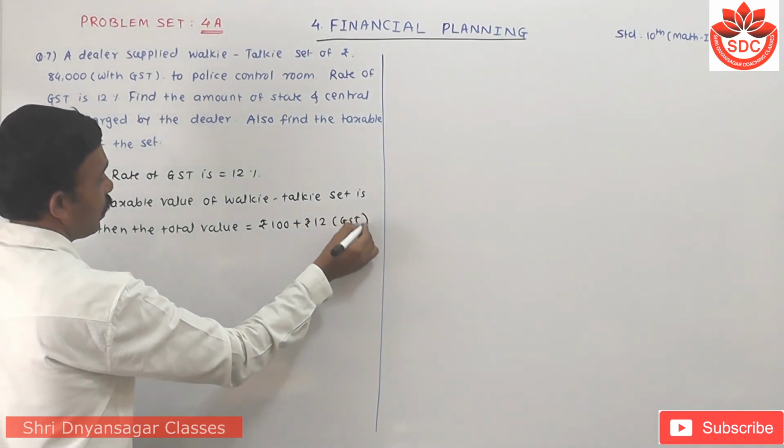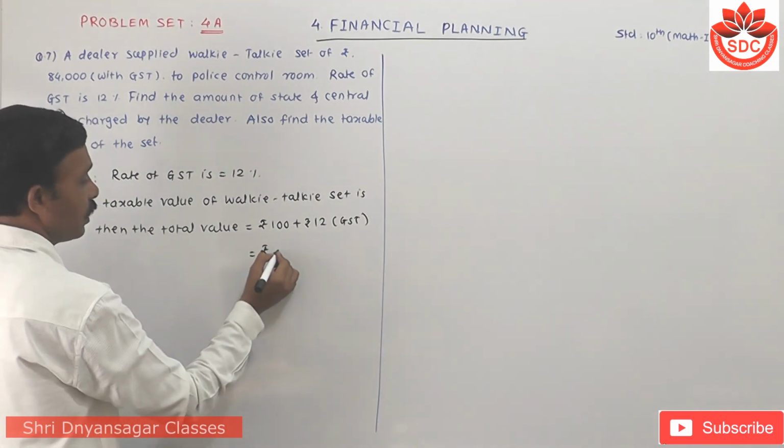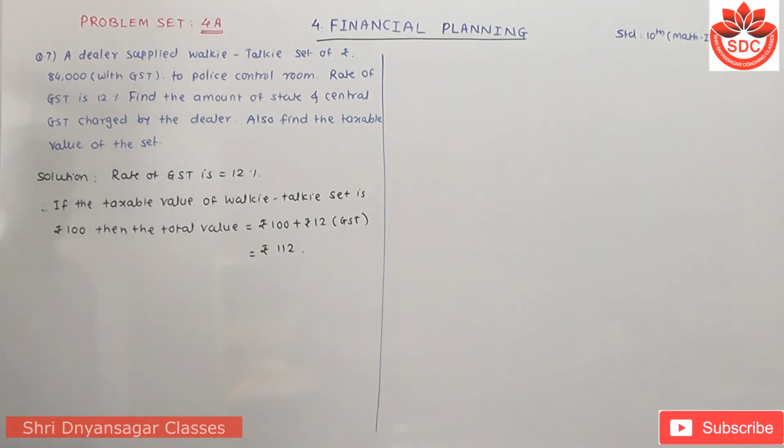This is the GST. Means that is equals to rupees how much? 112.